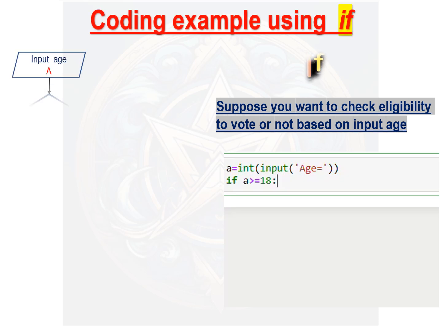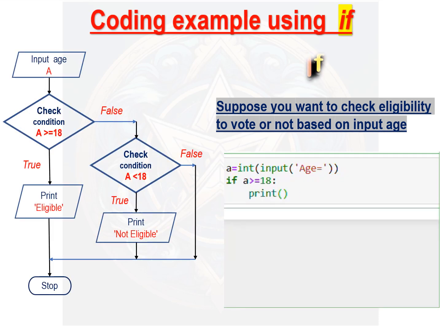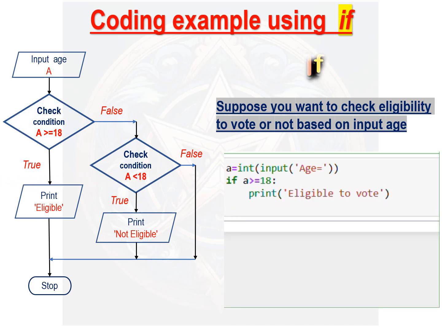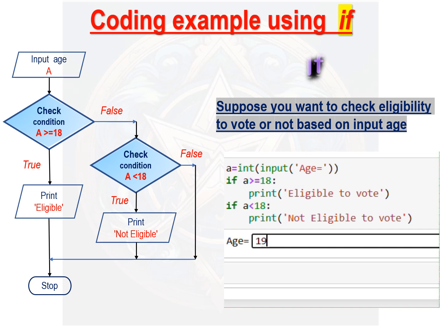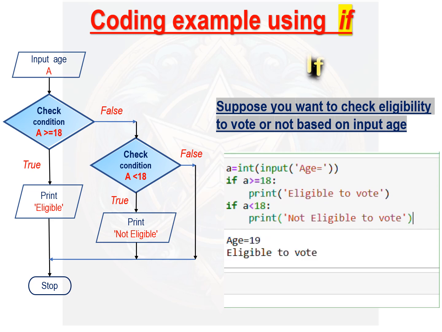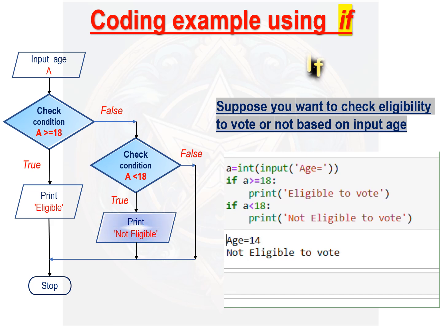Suppose you want to check whether any person is eligible to vote or not based on given age. First if statement checks that age is more than or equal to 18. You have to use second if statement for checking age is less than 18, as there is no option to provide statements in case condition is false. During program execution, if user gives age more than 18, then it will print eligible, otherwise not eligible to vote.